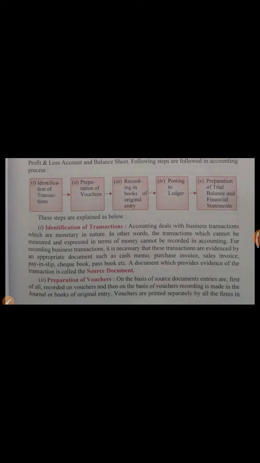identification of transactions. Accounting deals with business transactions which are monetary in nature. Monetary in nature means which can be expressed in terms of money. In other words, the transactions which cannot be measured and expressed in terms of money cannot be recorded in accounting. For recording business transactions, it is necessary that these transactions are evidenced by an appropriate document, such as cash memo, purchase invoice, sales invoice, pay-in slip, checkbook, passbook, etc., as these are all examples of vouchers. A document which provides evidence of the transaction is called the source document.